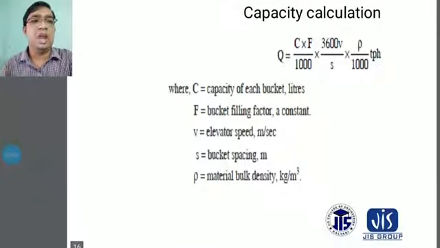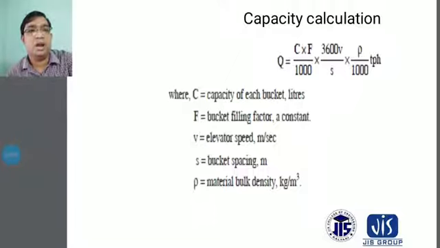In the capacity calculation, C equals the capacity of each bucket, that is the capacity of each bucket in liters. F is the bucket filling factor, a constant. V is the elevator speed.